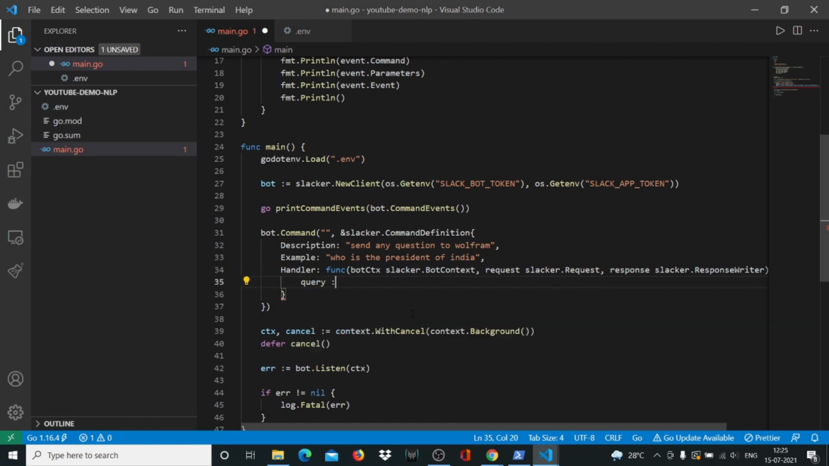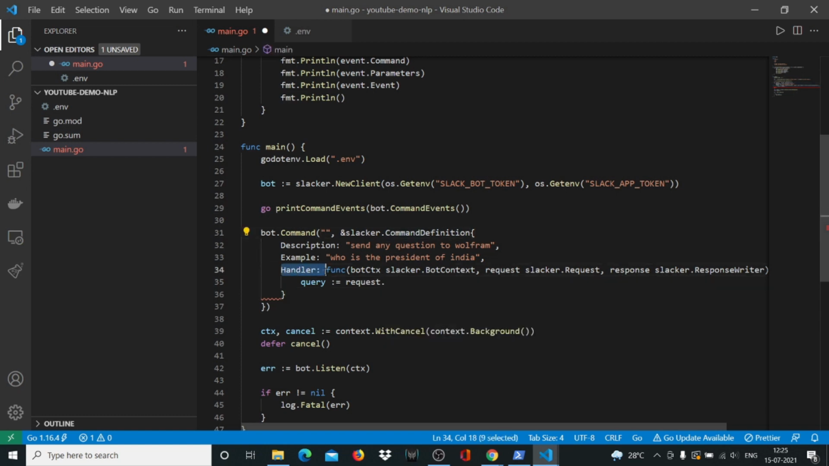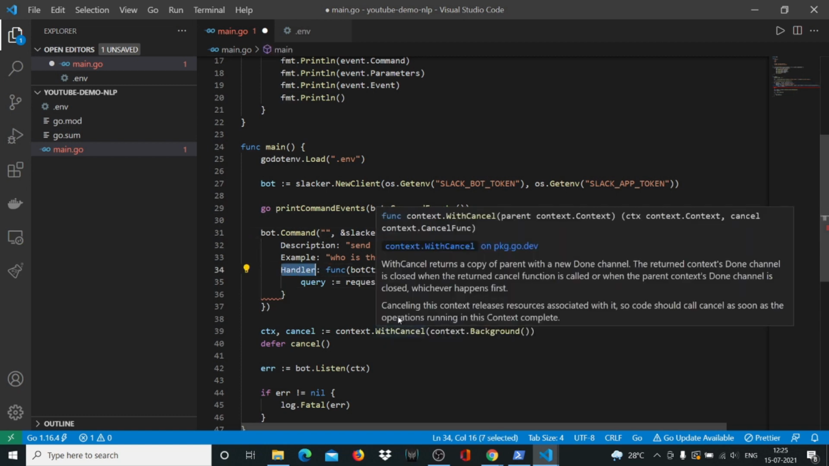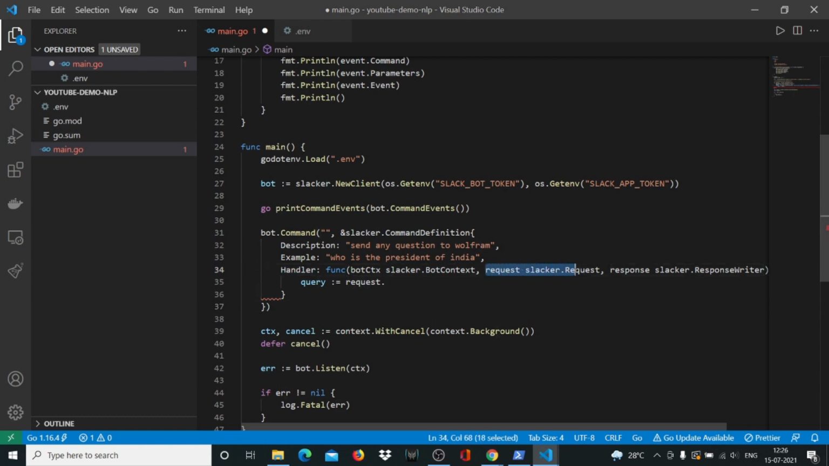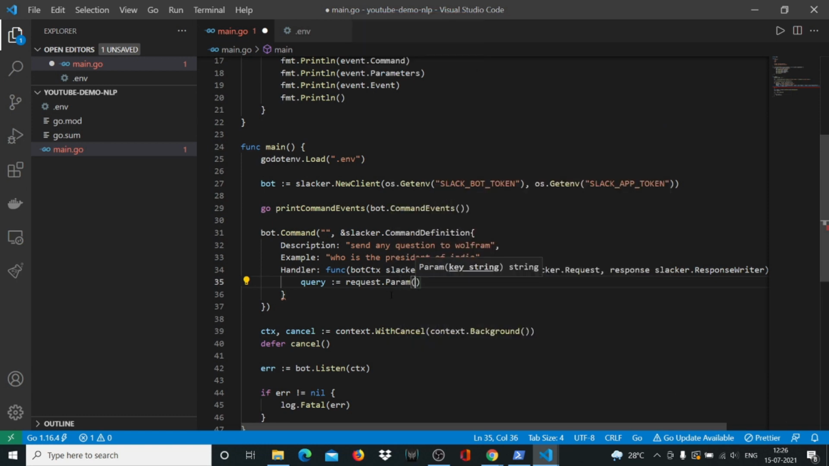So we'll say query, which is a variable, and we'll say request. So handler functions, if you've seen my REST API videos of Golang, you know that you have request and response objects, right? So request is what the user is sending to this function, to our Golang program. And in the request, you'll have parameters. If you've ever worked with REST APIs, you know what parameters are. So the parameter that we're looking for, let's say it's called a message, right? And here that means we have to give a query, something like that. So we'll say query for bot, right?